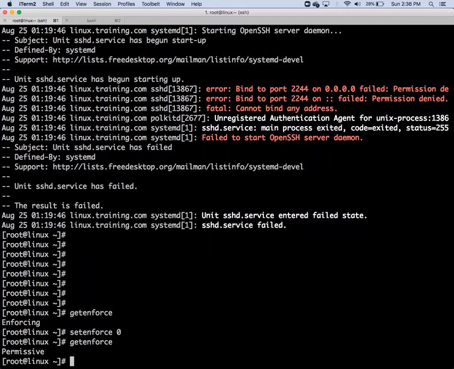If you want to permanently disable SELinux, how to do it? This is also a tip for you. Somebody may ask you how to permanently disable SELinux. This is only temporary, okay? Permanent means it should stay after reboot also. Once you reboot this, it will again go to enforcing. So how to remove this?